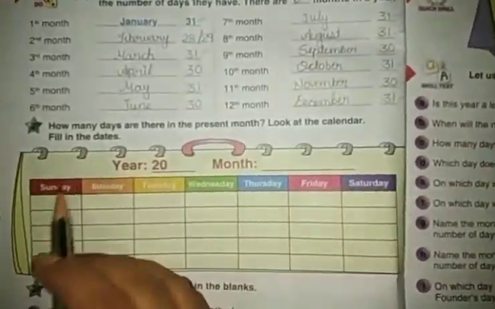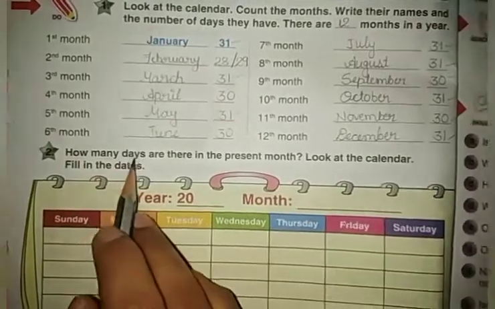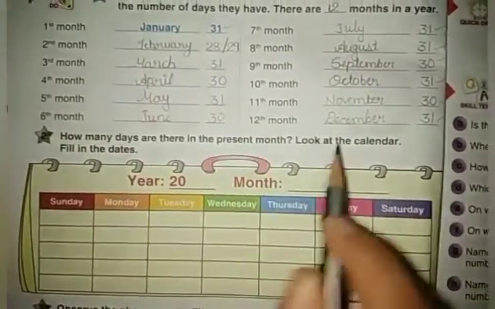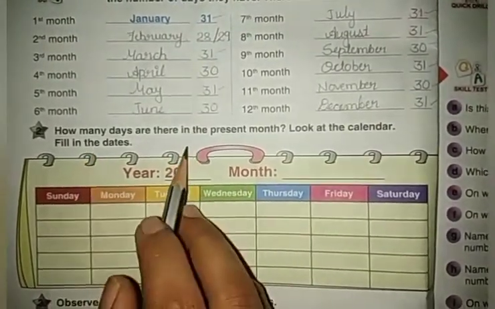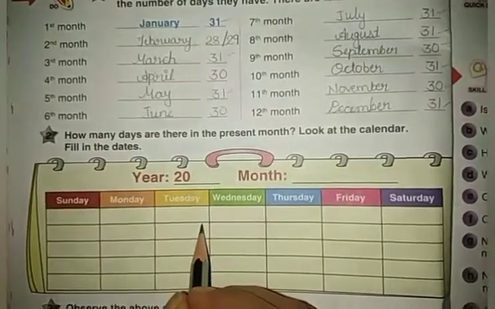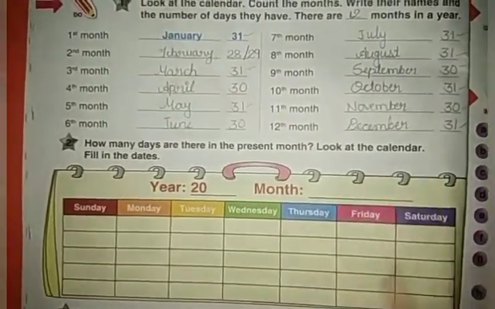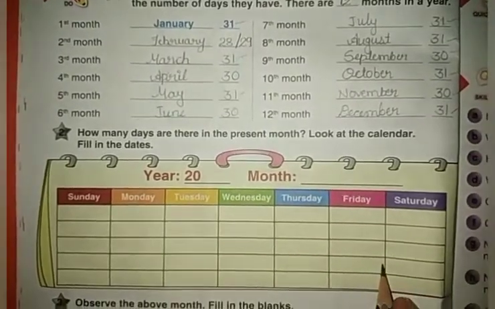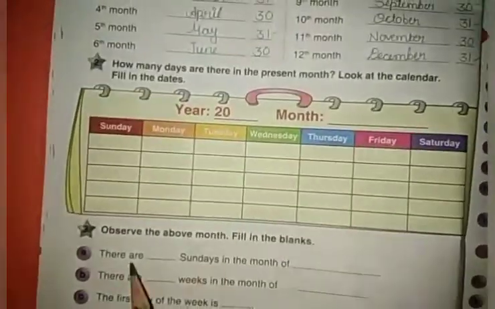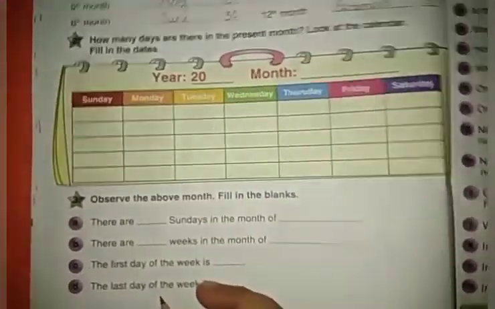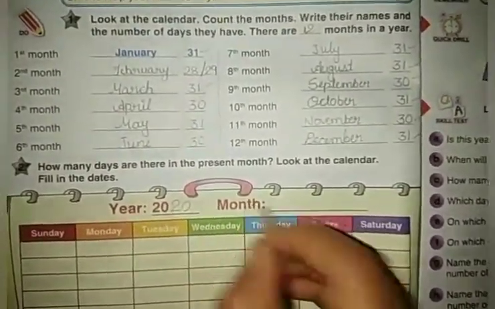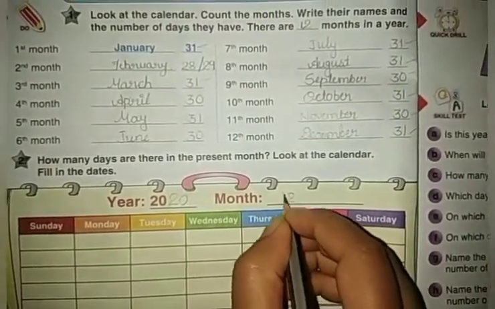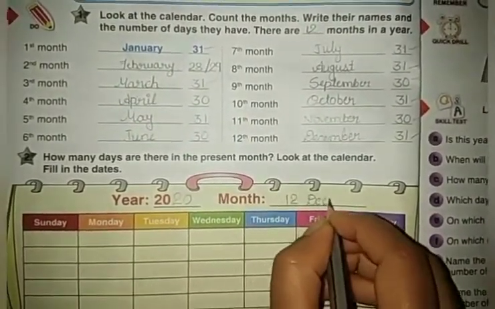Now see next exercise: how many days are there in the present month? Look at the calendar and fill in the dates. See here, this month is December. We have to write the December month's calendar and fill in the dates. Okay, and we have to answer the following questions, that is fill in the blanks. See here, this is year 2020, and month, 12th month, that is December.